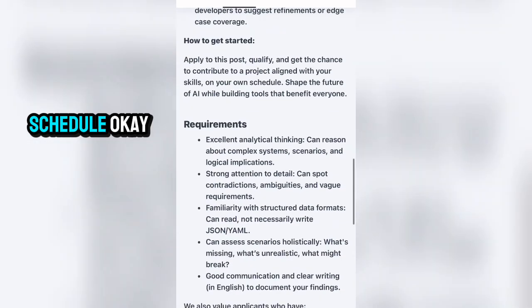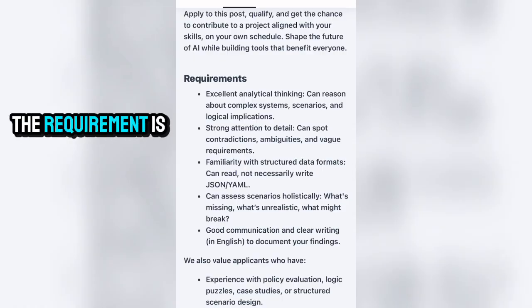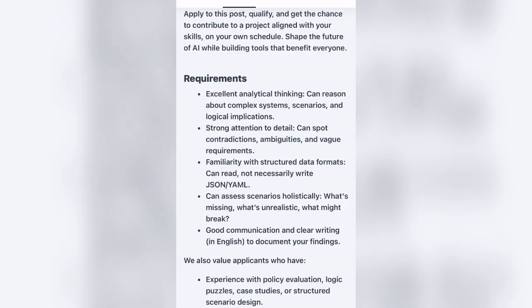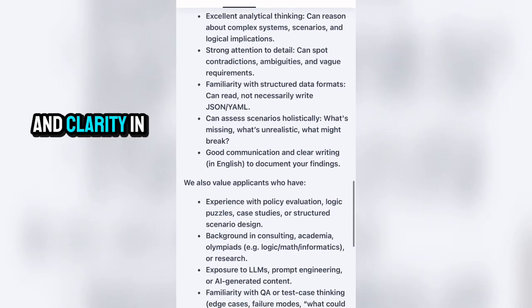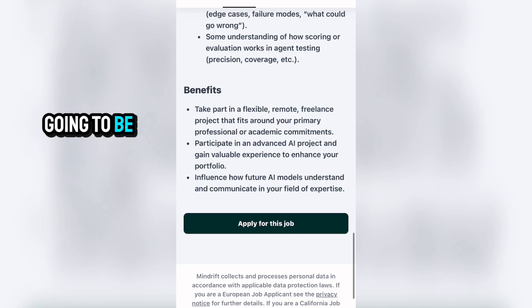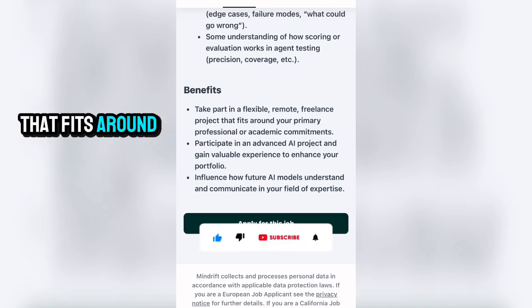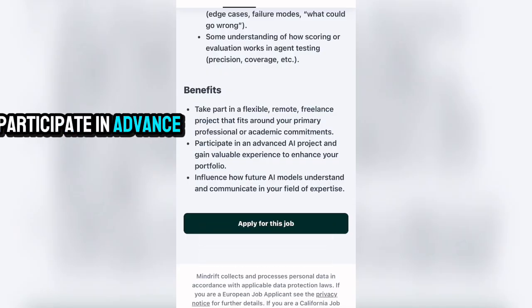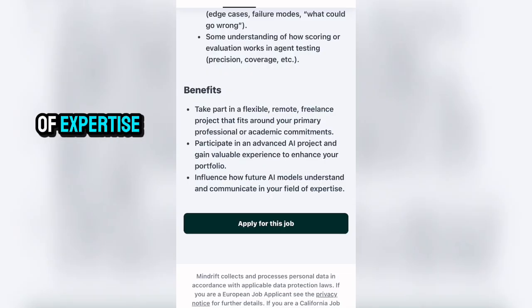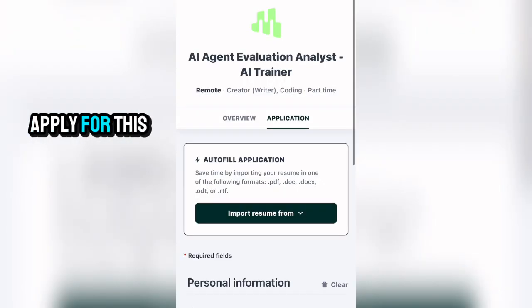on your own schedule. Okay, so the requirements you can see right here are excellent analytical thinking, strong attention to detail, familiarity with unstructured data formats, the ability to assess a scenario holistically, and good communication and clear writing in English. Now you can see the benefits: take part in flexible remote freelance projects that fit around your primary professional or academic commitments, participate in advanced AI projects and gain valuable experience, and influence how human AI models understand and communicate in the field of expertise. So go ahead and click on apply for this job.